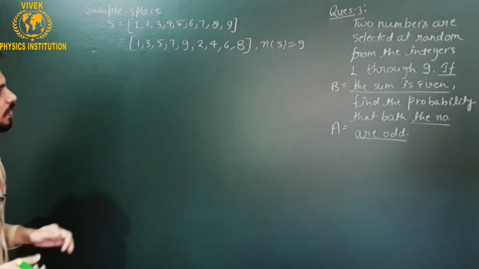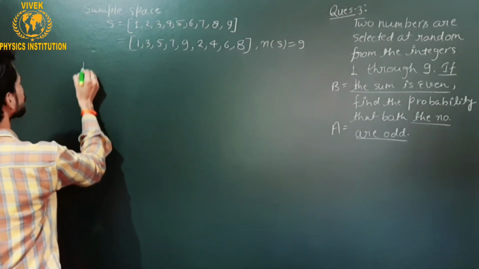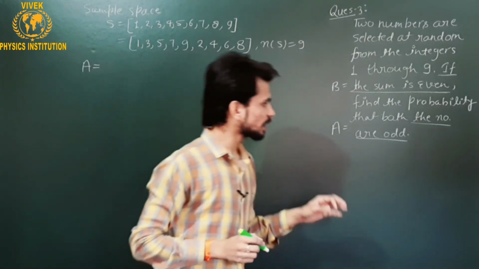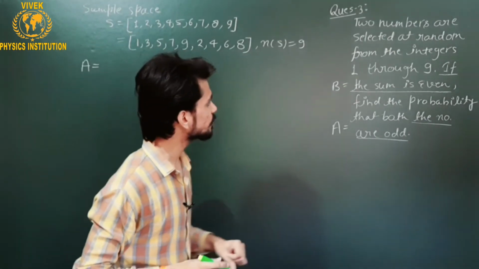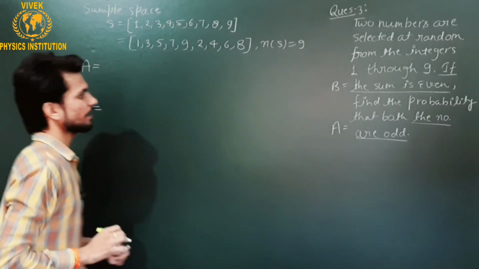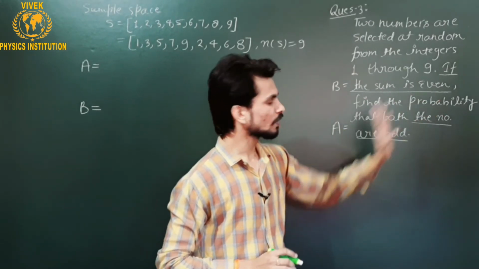And now we have to pick up on these events. So let me write event A as well as event B. Let me first write event B. Event B is telling me the sum is even.